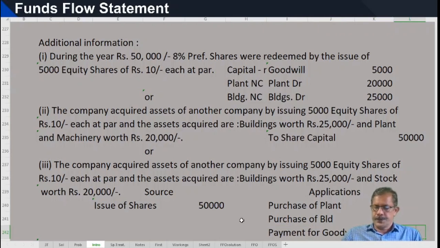How much goodwill? 5,000. Building 25,000. Total 50,000.